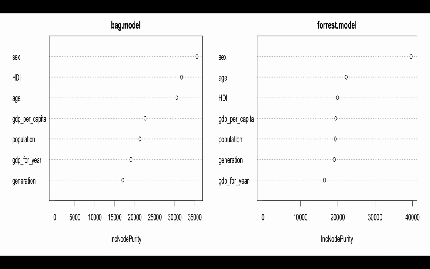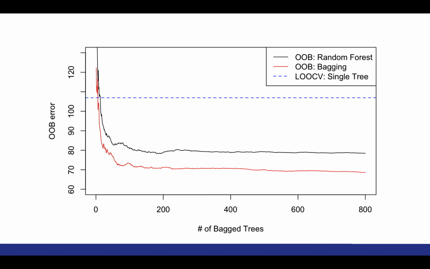So then this graph compares the bag model to the random forest and shows the importance of each variable. So we can see that sex, age, and HDI, which is that happiness index, were the 3 variables that are the most important in both models. And then this graph compares the errors for all 3. So we can see that the leave-one-out cross-validation error for the single decision tree is shown in blue, which is the highest. And then our out-of-bag error for the random forest is in black, and the OOB error for the bagged model is in red. And we can see that the bagging model seems to be performing the best here.